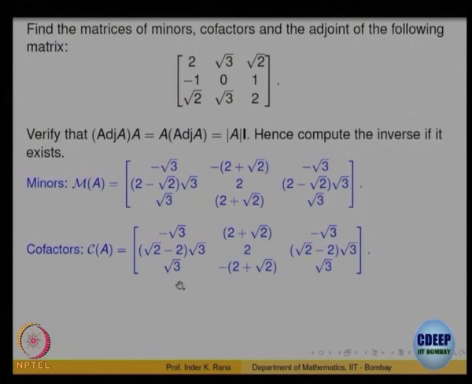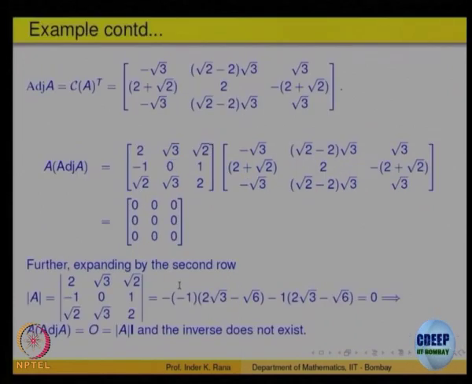Basically, you compute the minors matrix, you compute the cofactors matrix, and then you compute the adjoint, the transpose of that gives you this, and you multiply. And you see that it may come out equal to determinant of A times identity, or it may come out to be something else.